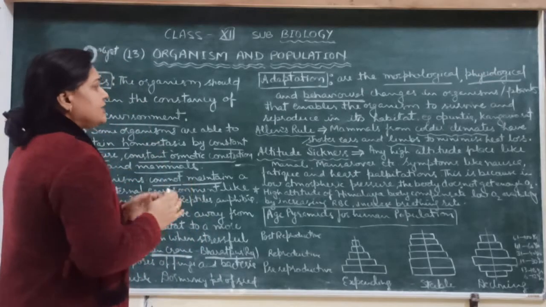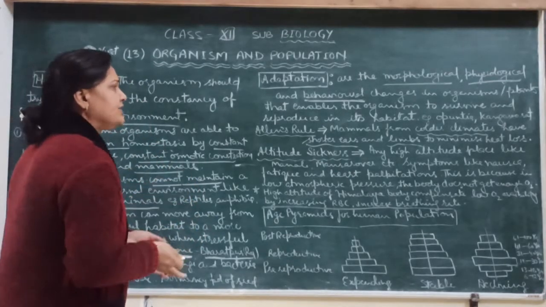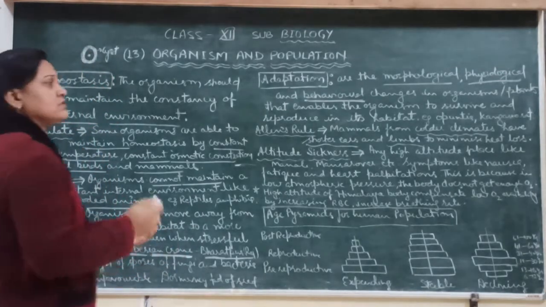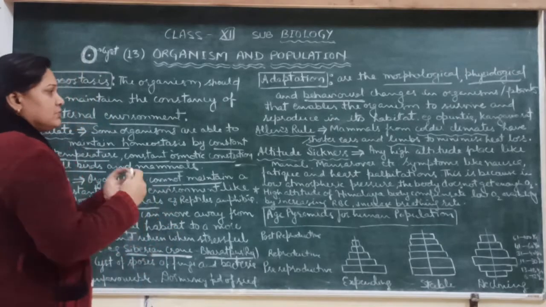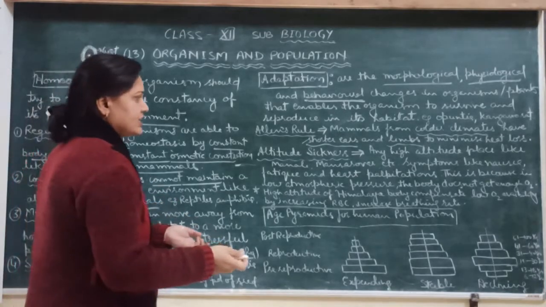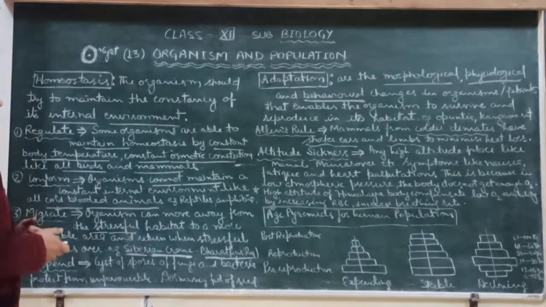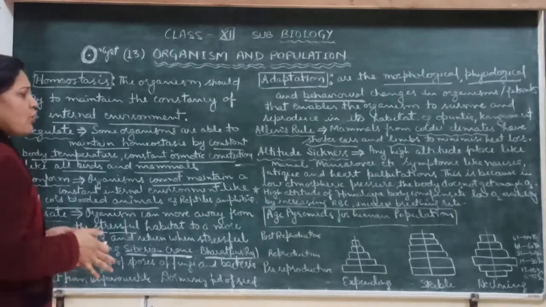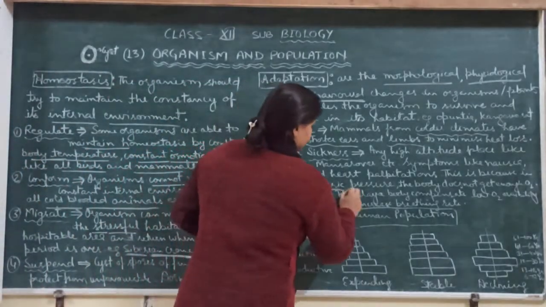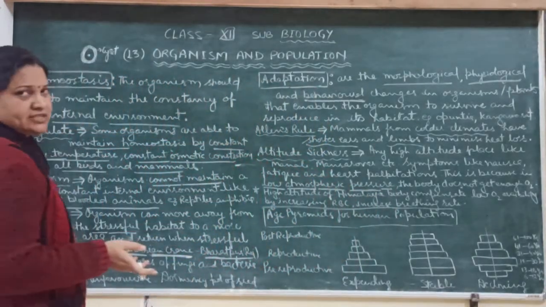And what is altitude sickness? It is also important. It occurs at any high altitude place like Manali, Mansarovar, Mount Abu also. So what symptoms appear? The symptoms are nausea, fatigue, heart palpitations. These symptoms occur because of low atmospheric pressure in the high altitude area, and the body does not get enough oxygen.